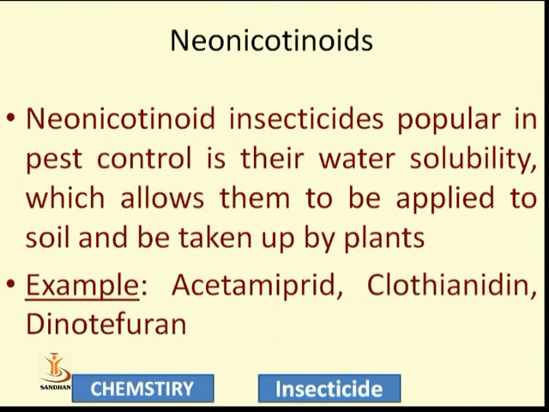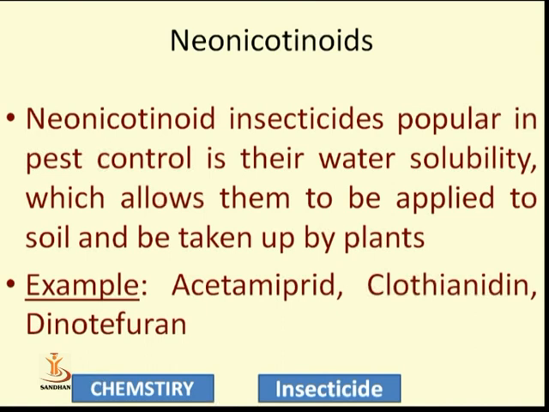Neonicotinoid insecticides are popular in pest control because of their water solubility. Why is that? Because they are highly soluble in water, a solution is easily available, and we can easily spray it, which allows it to be applied to the soil and be taken up by the plants. Generally when we spray, due to high concentration, that part of the plant may be destroyed. So how can we cure that?